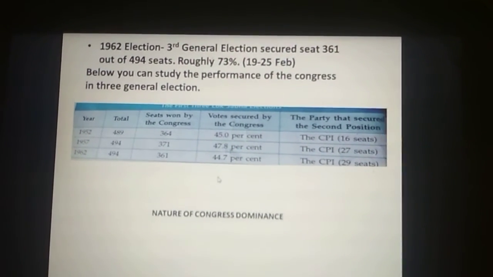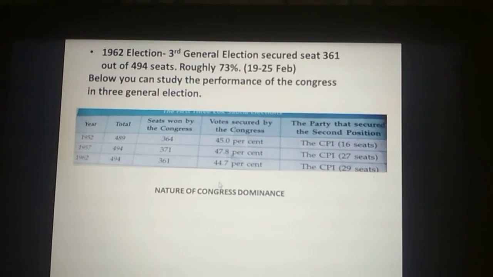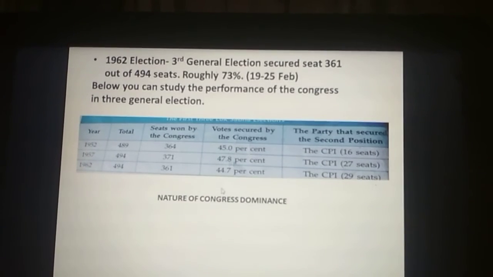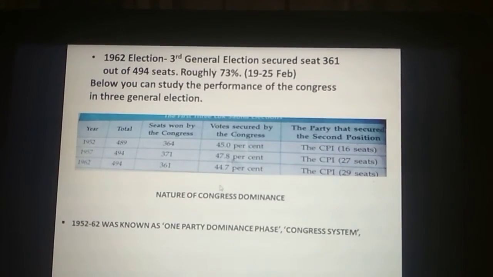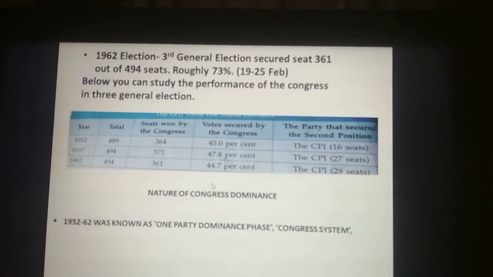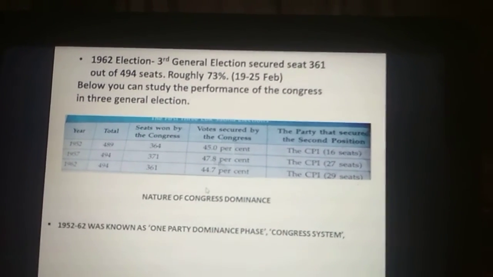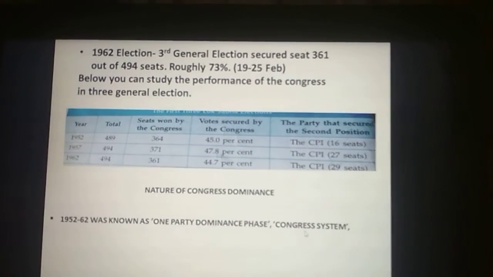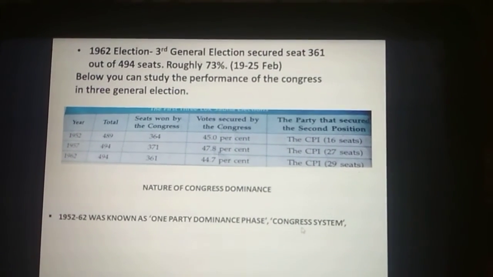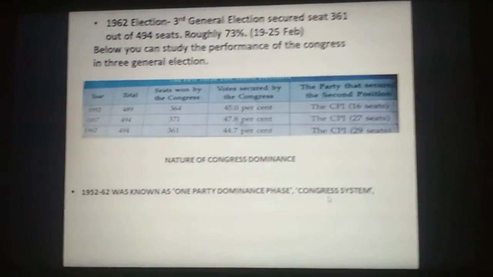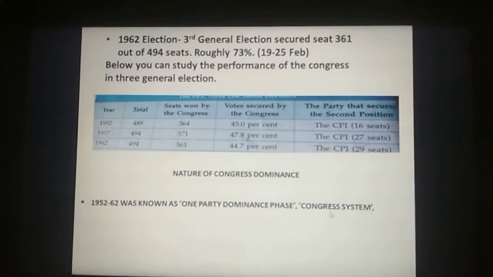Now, what was the nature of this Congress dominance? This nature of Congress dominance was also known as the one-party dominant phase or the Congress system from 1952 to 1962. Now, the nature of the Congress dominance was so peculiar compared to other countries.